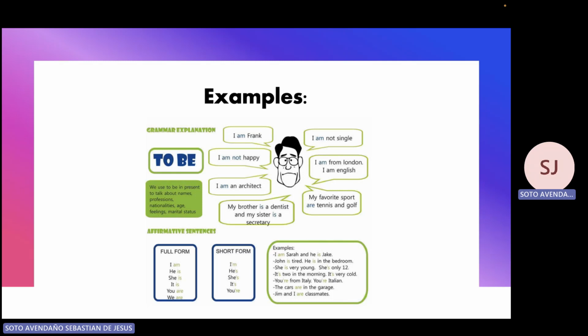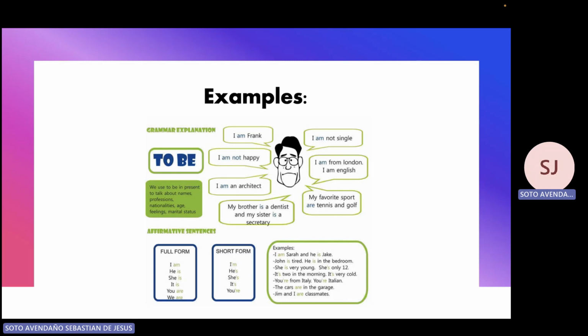Okay, so we have here some examples. I am Frank. This example represents the way that we can say our name using the verb to be. Then we have I am not happy. We have a negative form of the verb to be there, and this example is talking about the feelings. He's saying that he's not happy.